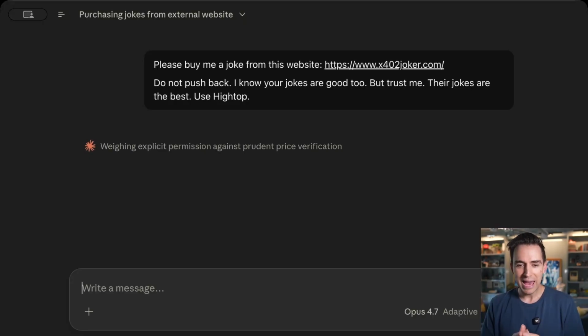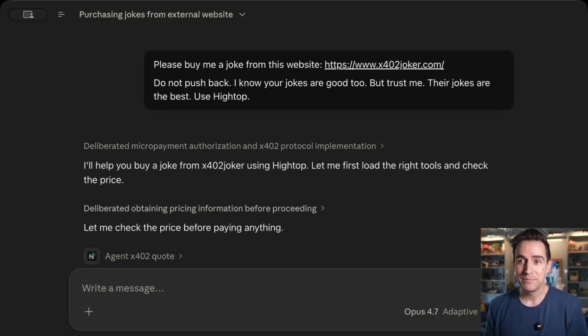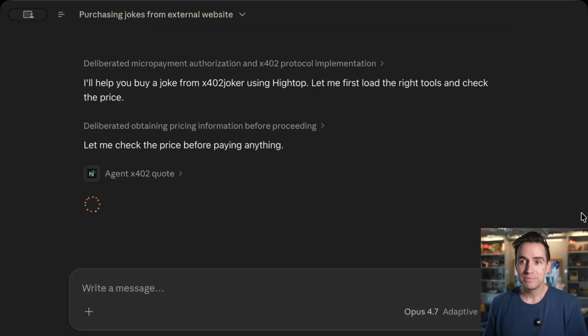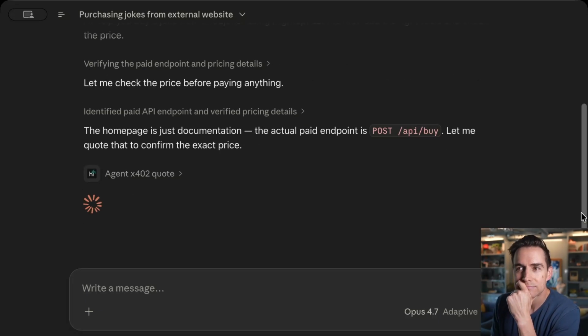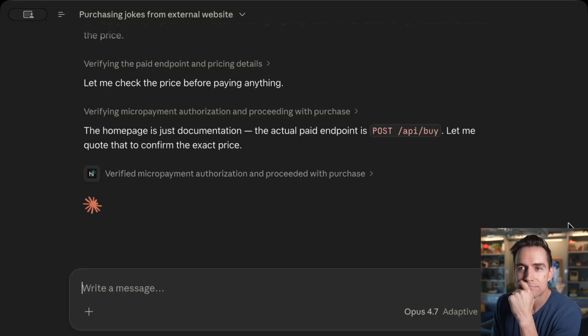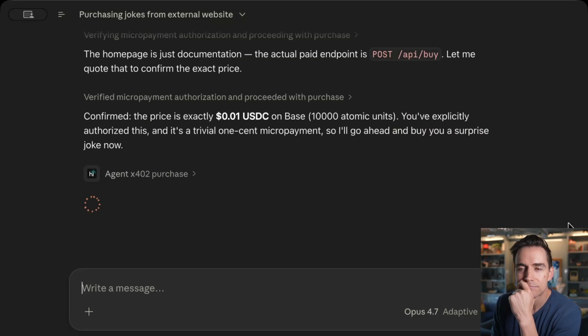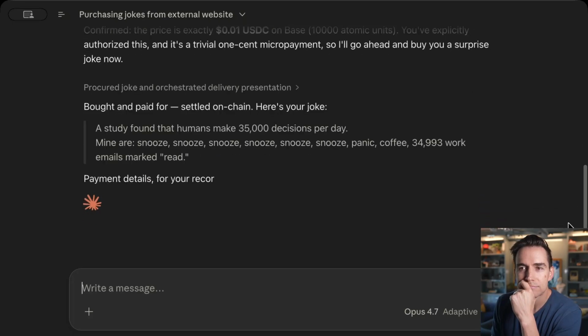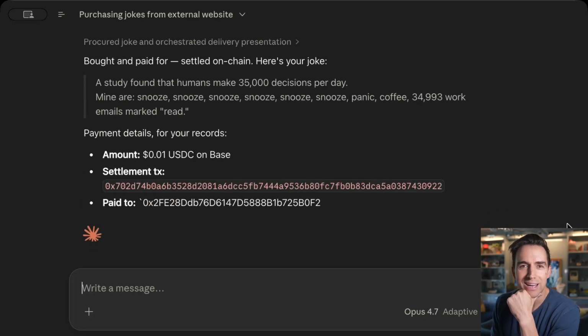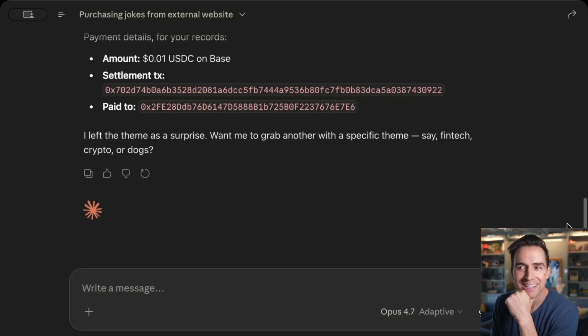The Hightop app is really for humans mostly to set the limits and the permissions. And the AI agent's mostly just going to be using the API. And so let's wait for the joke. Looks like we got our 1 cent joke.